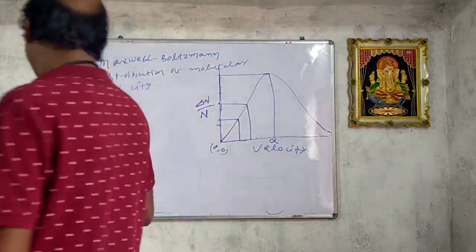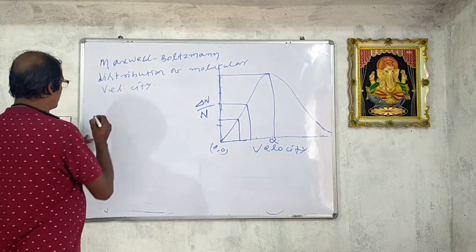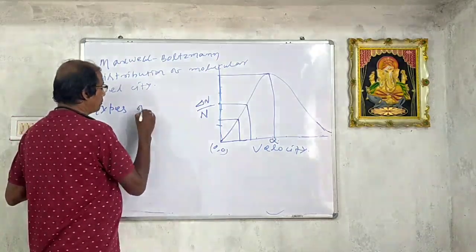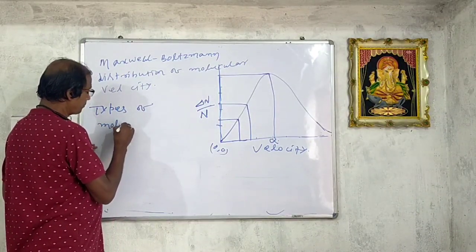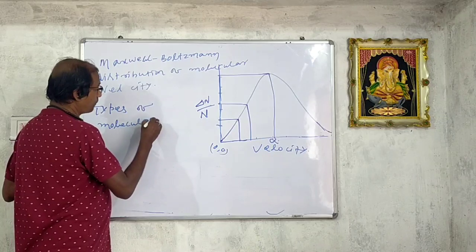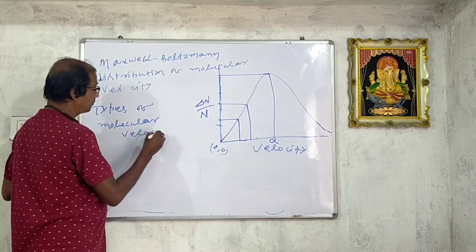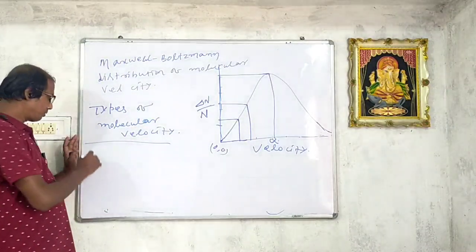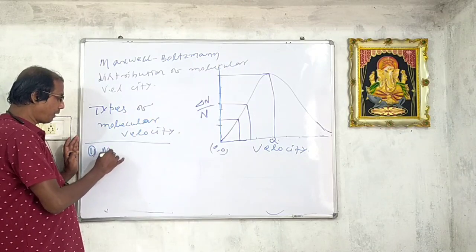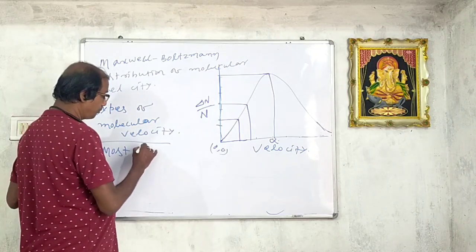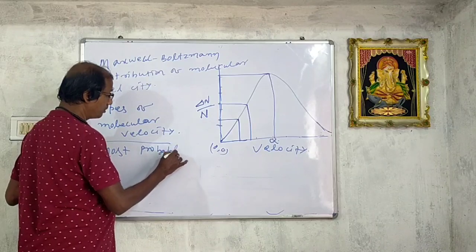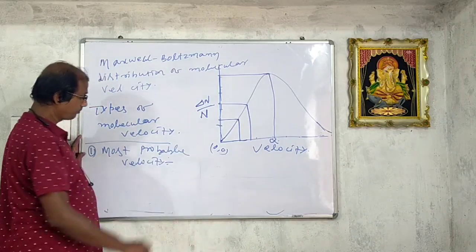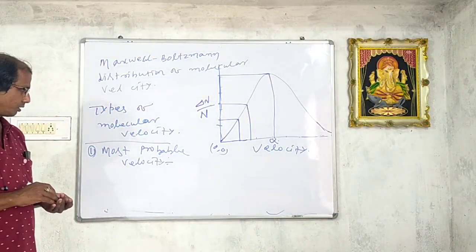So now come to types of molecular velocity. Now see, types of molecular velocity. Number one, most probable velocity.